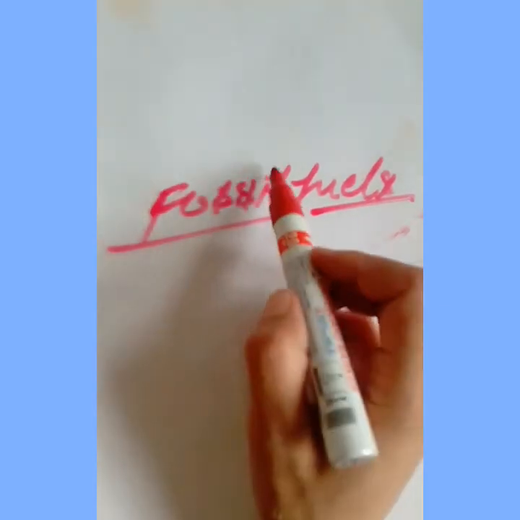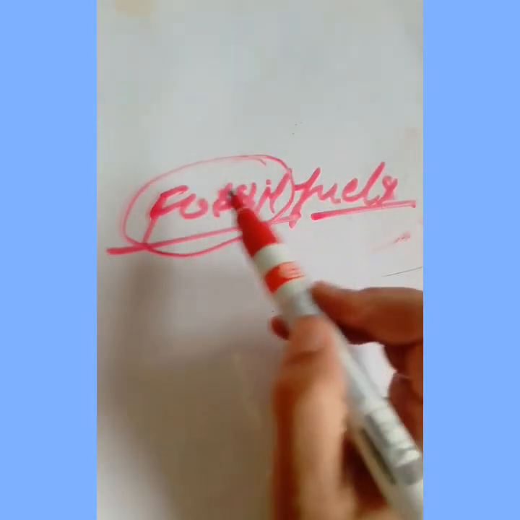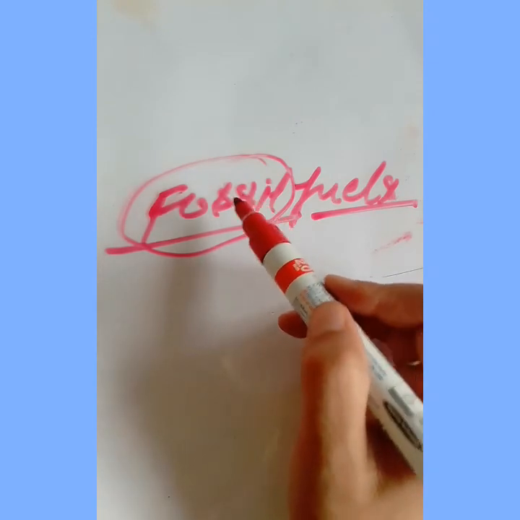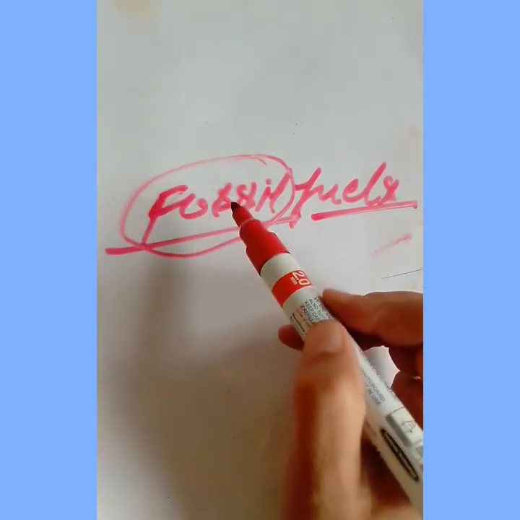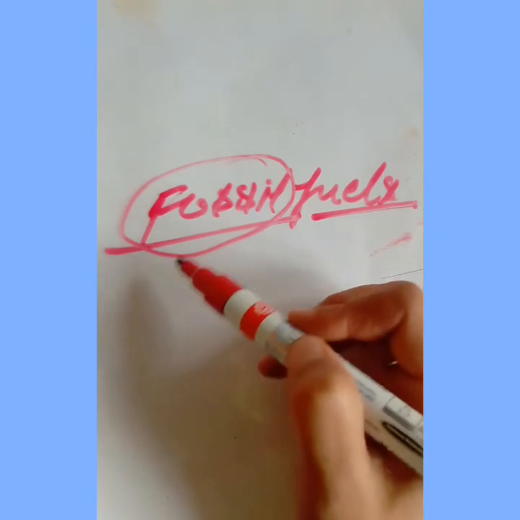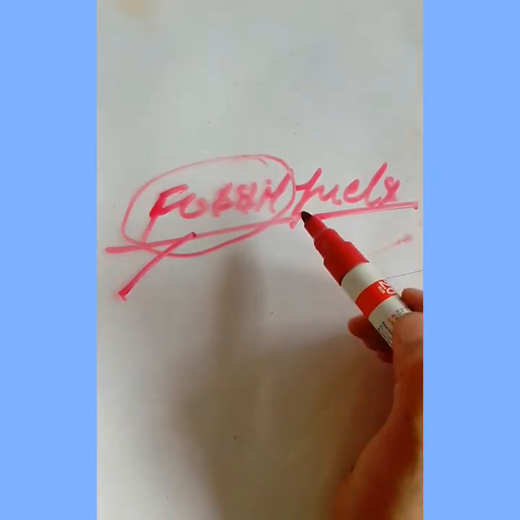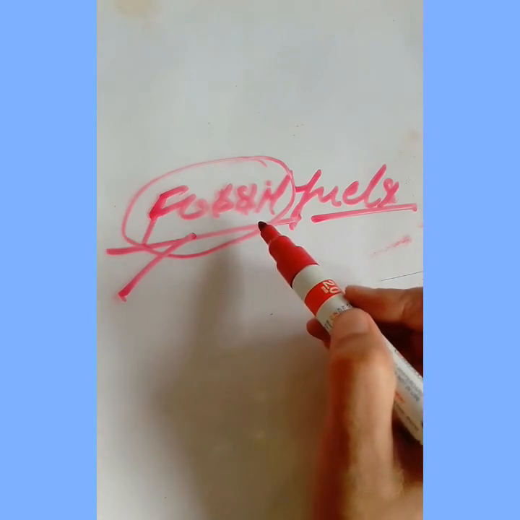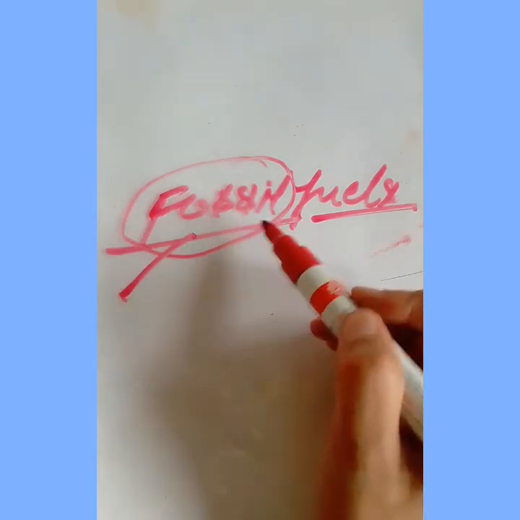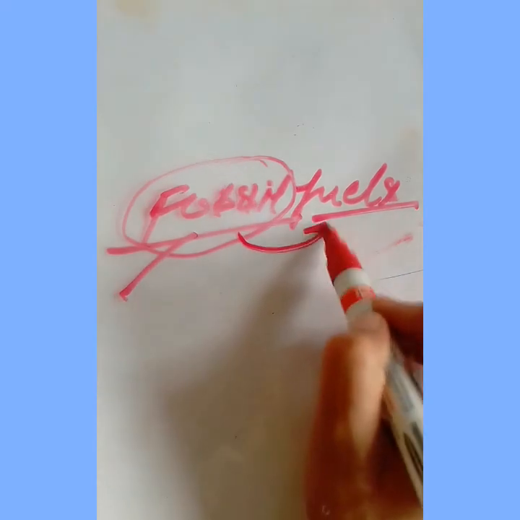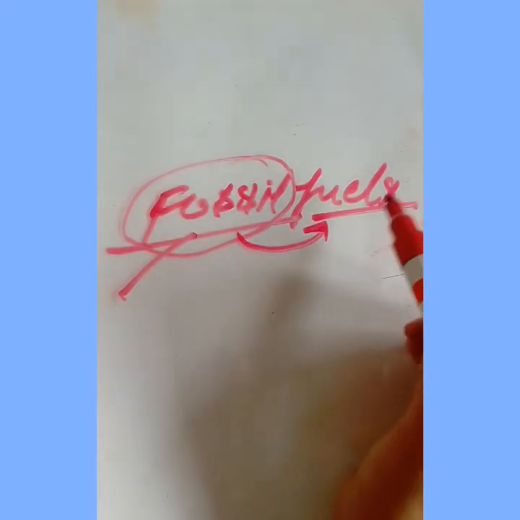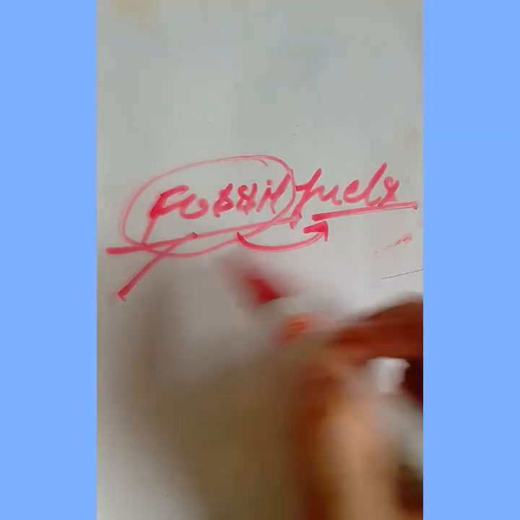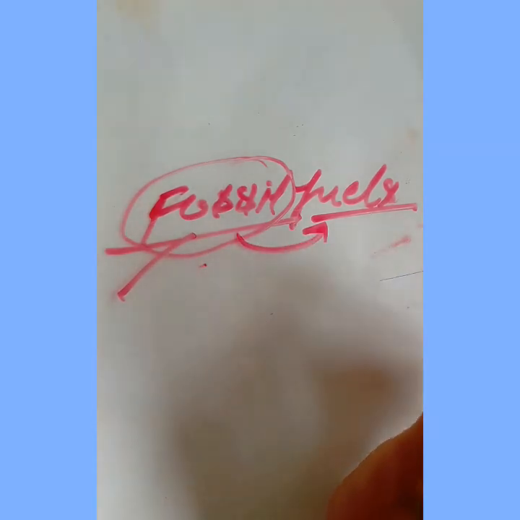What are fossil fuels? First of all, what are fossils? Fossils are the dead remains of plants and animals found buried deep under the surface of earth. They are called the fossils. Now from that dead remains of plants and animals, we will prepare the fuels, we will create the fuels for our use. They are called fossil fuels, okay.